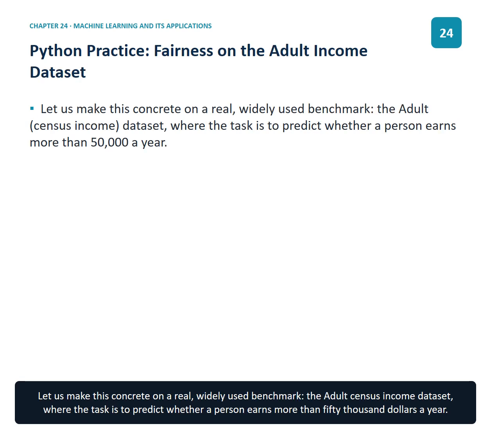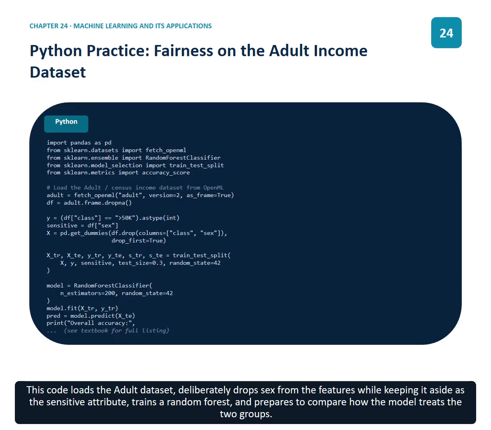Let us make this concrete on a real, widely used benchmark, the adult census income dataset, where the task is to predict whether a person earns more than $50,000 a year. This code loads the adult dataset, deliberately drops sex from the features while keeping it aside as the sensitive attribute, trains a random forest, and prepares to compare how the model treats the two groups.